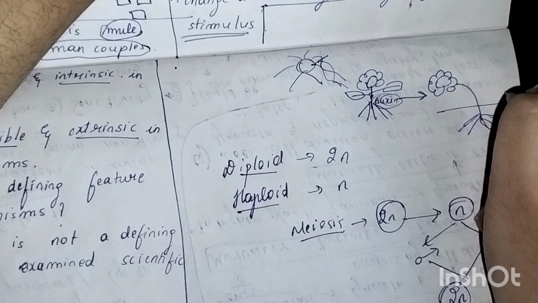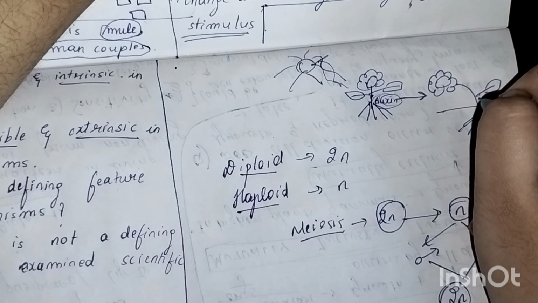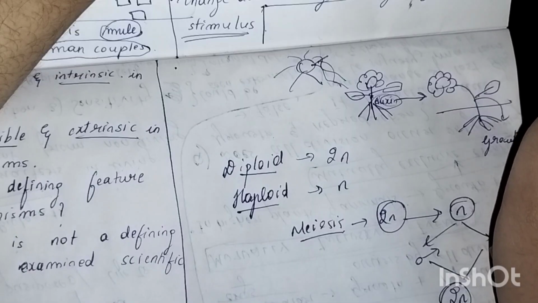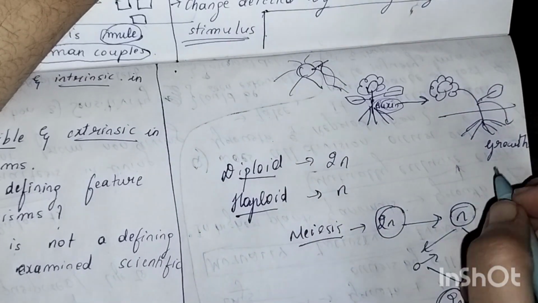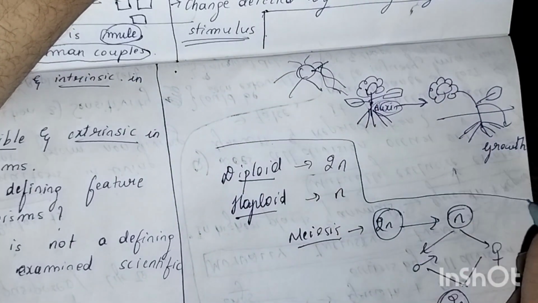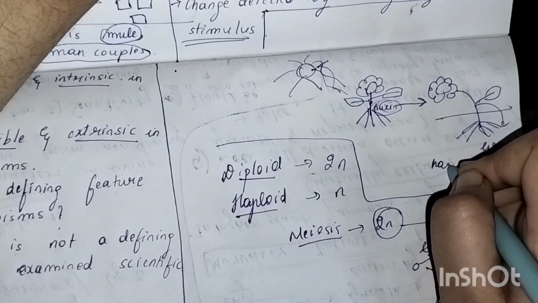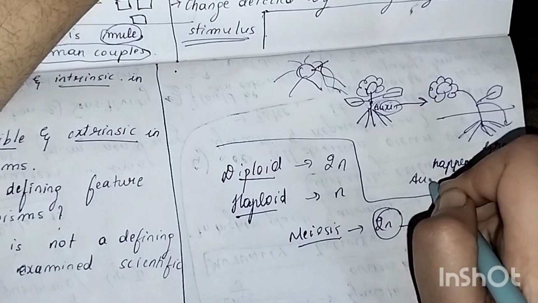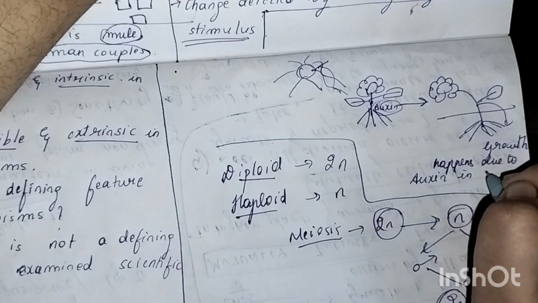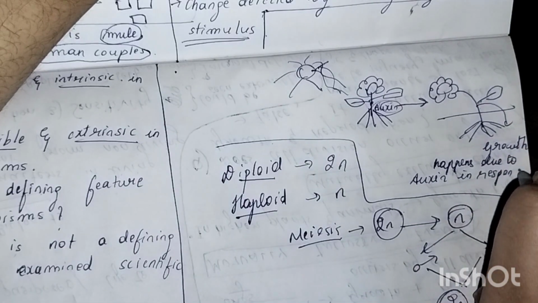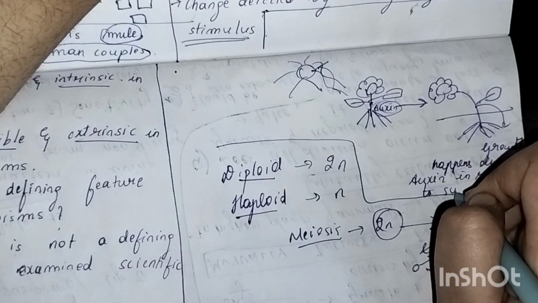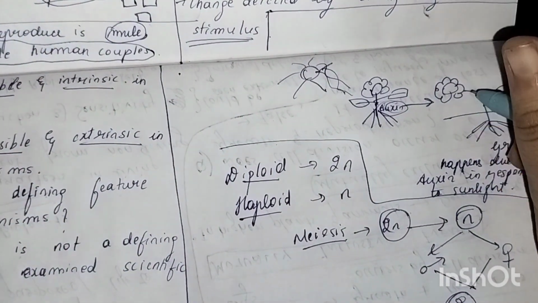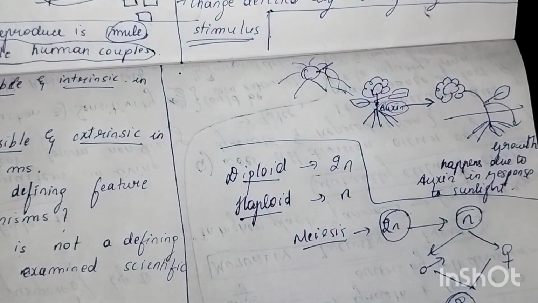Okay, it will start bending towards sunlight. The growth happens over here at this level. Growth happens due to auxin in response to sunlight, and that is when the plant bends towards it and the growth happens. So this is an example.